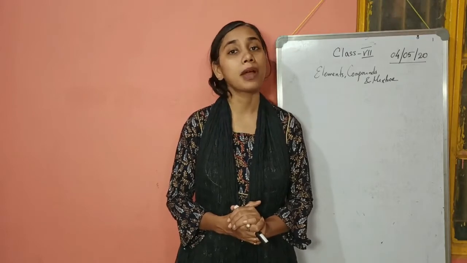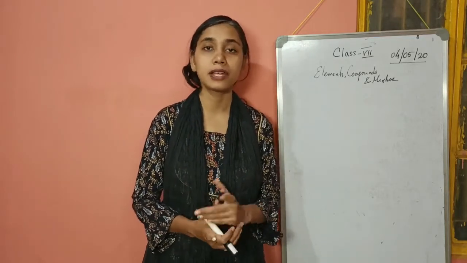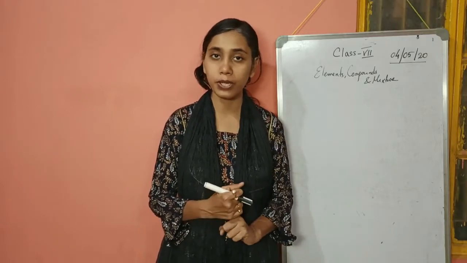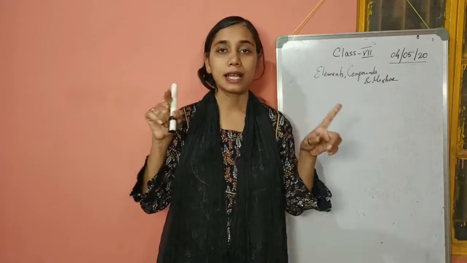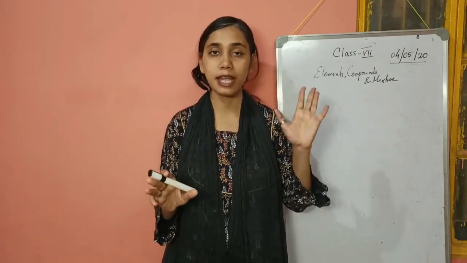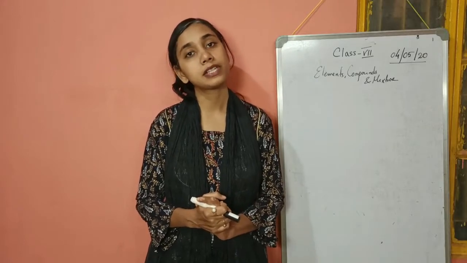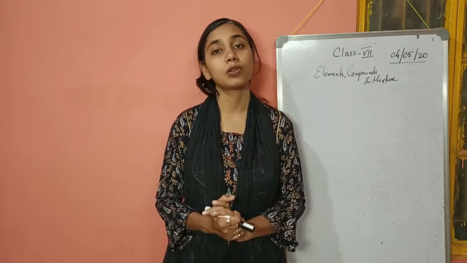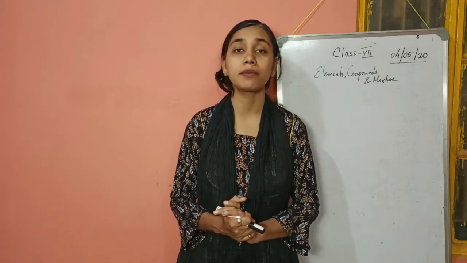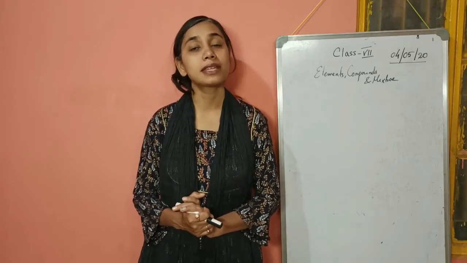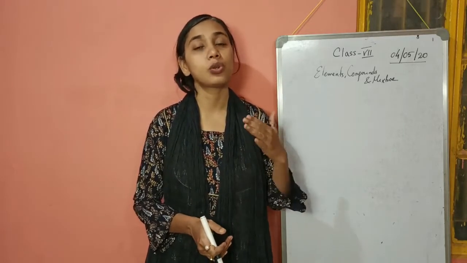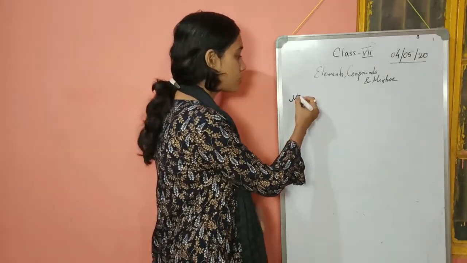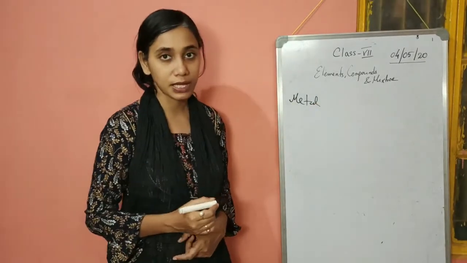So basically all the matter, all the substances, are classified in 2 parts, pure substances and impure substances. I hope you all are sitting with the copy. So write it down, that matter is classified, you can make a table, pure substances and impure substances. Now in the pure substances category we have elements, which can be metals, non-metals, noble gases, and metalloids. So elements can be classified into metals, non-metals, metalloids and noble gases, these 4 categories. So we'll come to these 4 categories. First we will start with the metals.